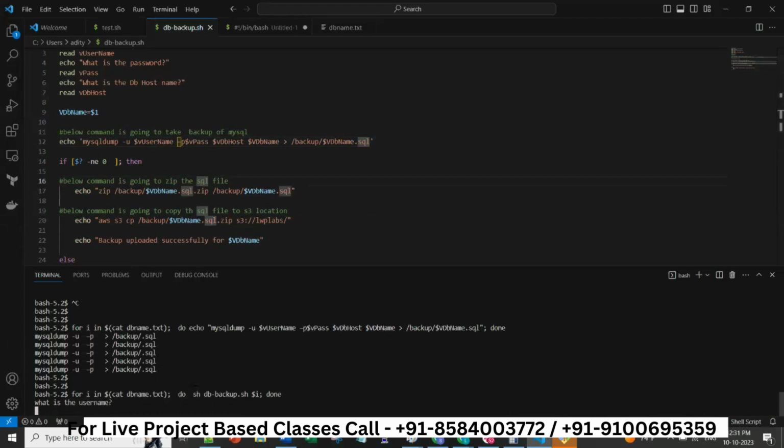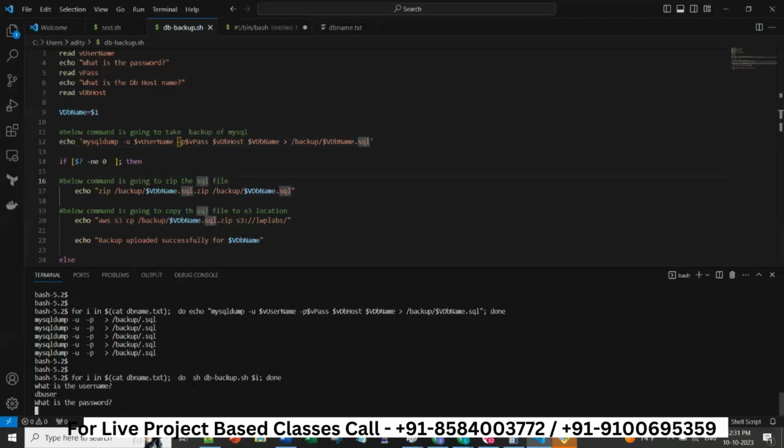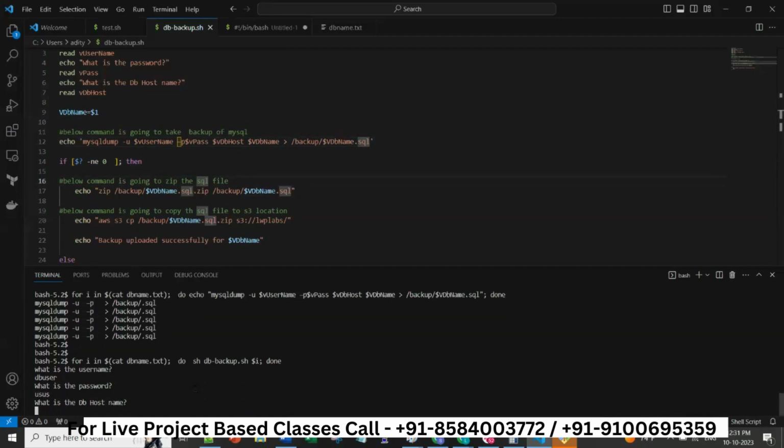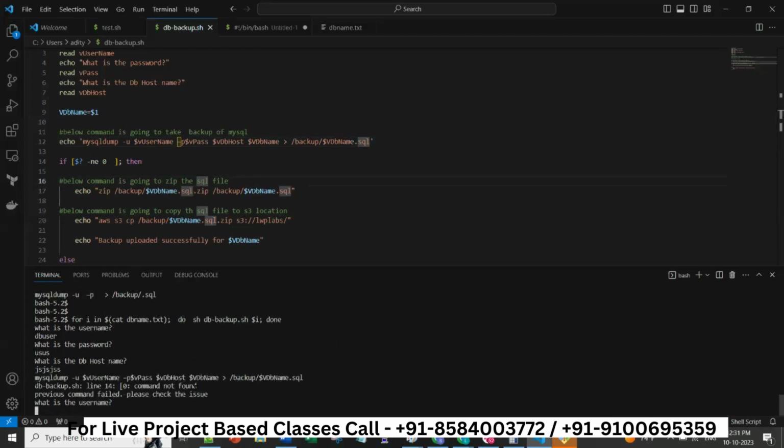I'll run this with db user, db password, something, give anything. Host name also I'm giving something. So it's still erroring out. But it gave this MySQL command, which we wanted. That means the line 12 command worked.